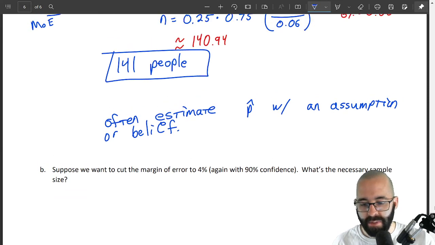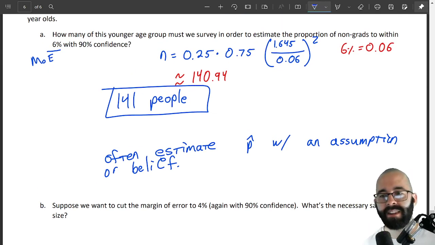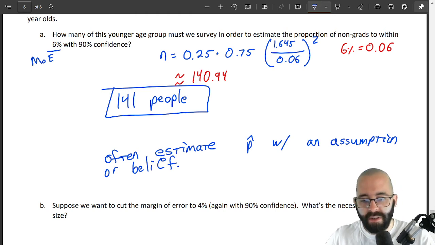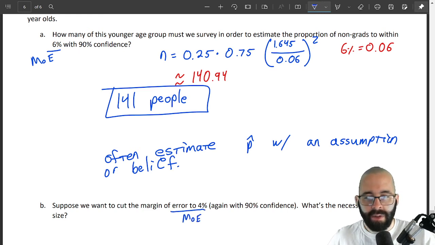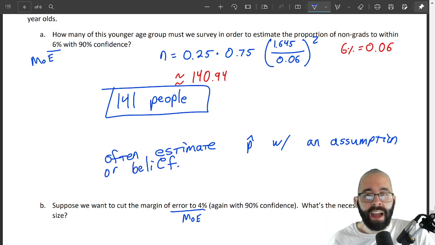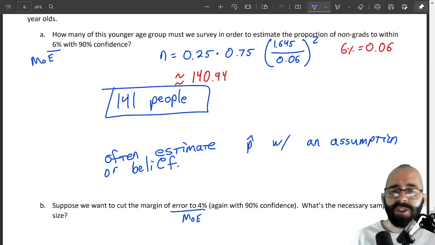Suppose we want to cut this margin of error to 4% with the same confidence level. How many people do we have to ask? Before we even answer this, are we going to have to ask more or fewer people, if we want a smaller margin of error? The margin of error is going to be 4% now. Do we think we're going to have to ask more or fewer people? Well, the more people we ask, I would hope the better estimate we get. The more people we ask, the smaller the margin of error should be. So if the margin of error goes down, we should have to ask more people.